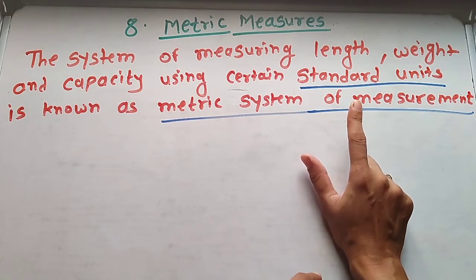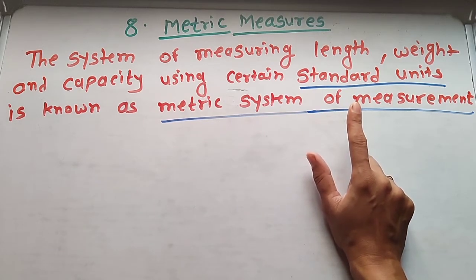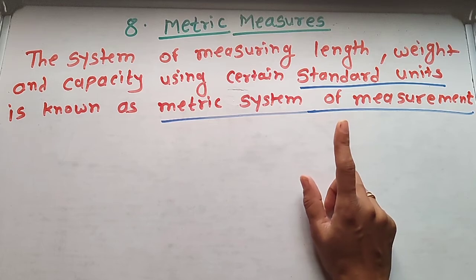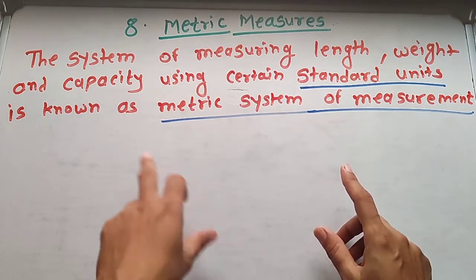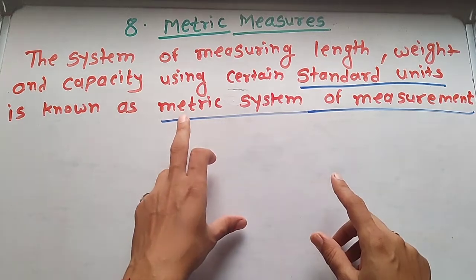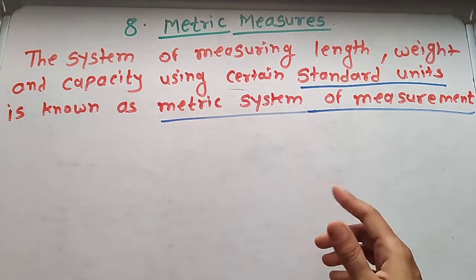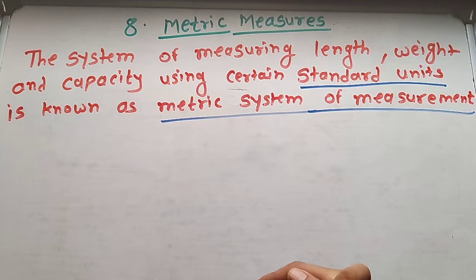Okay, hand span, cubit, foot span, these are non-standard units, and these units vary from person to person. But now we use a standard unit for measuring length, weight, and capacity. So this standard unit is known as the metric system or metric unit of measurement.